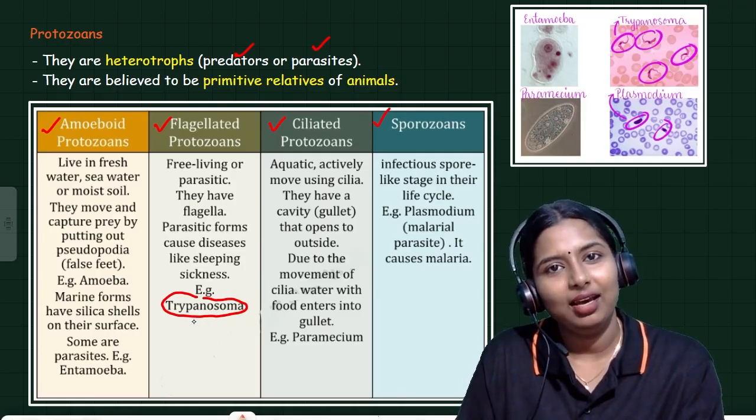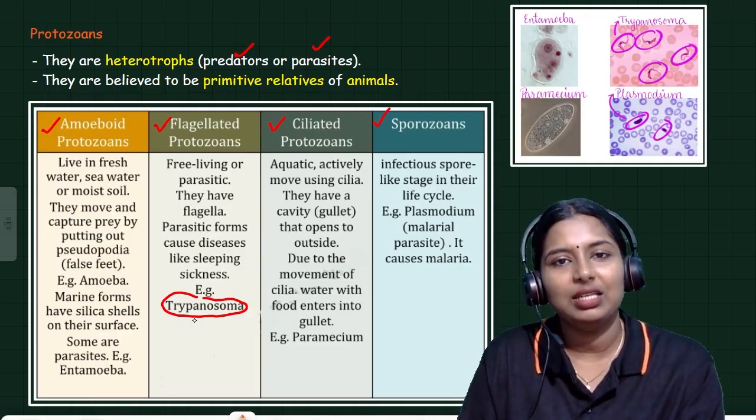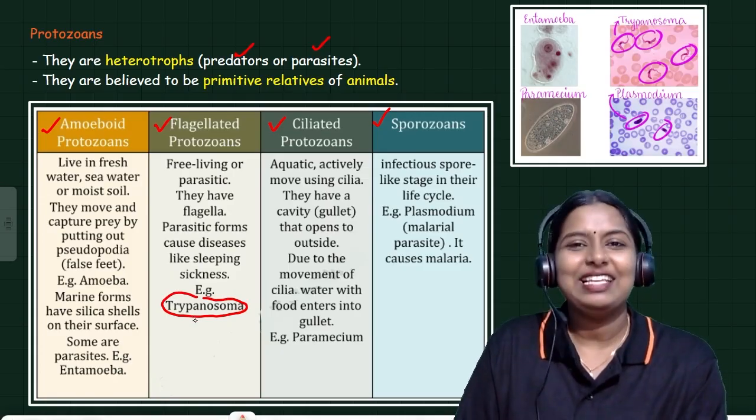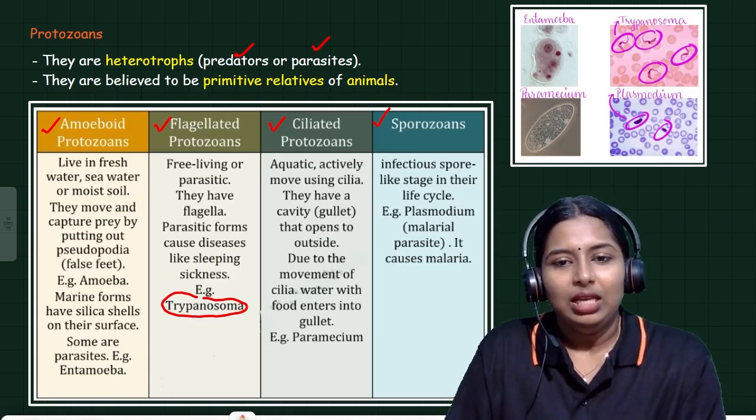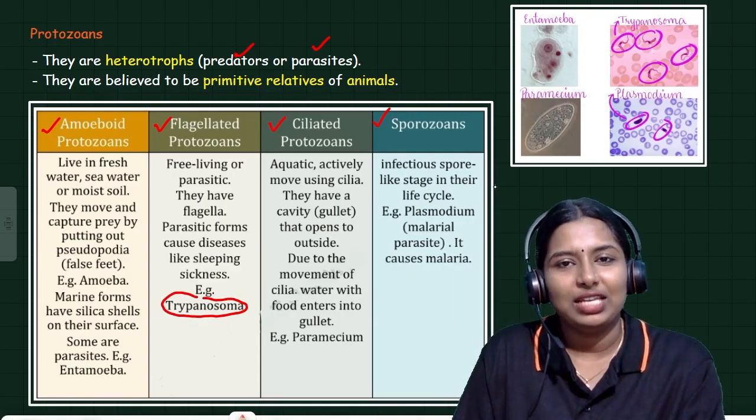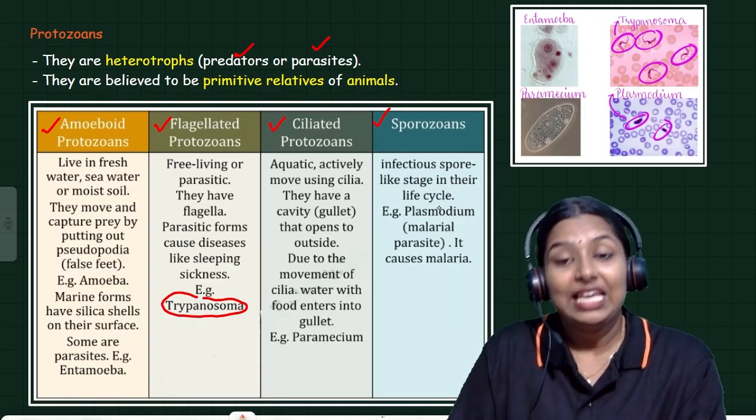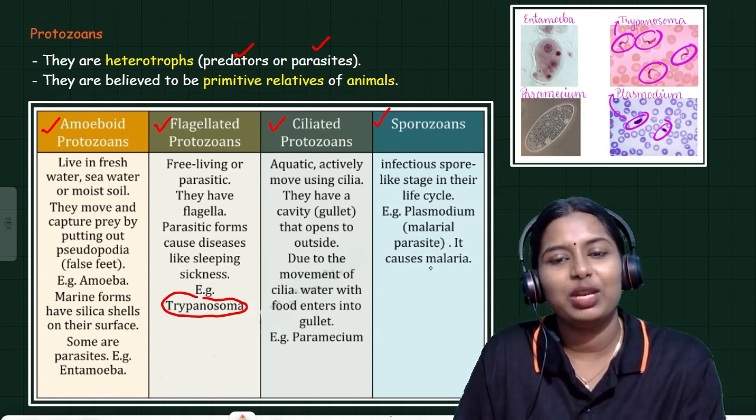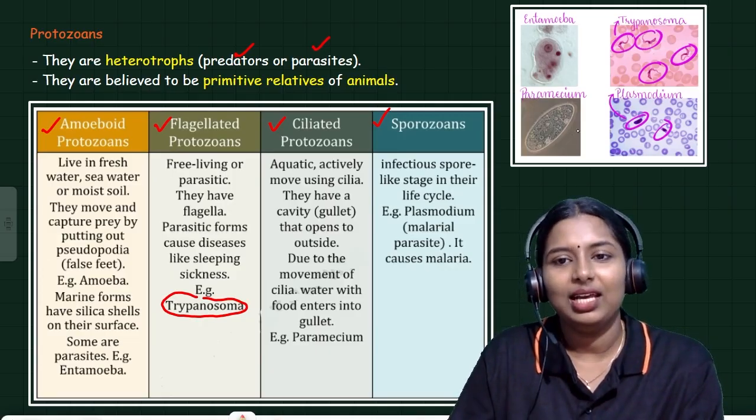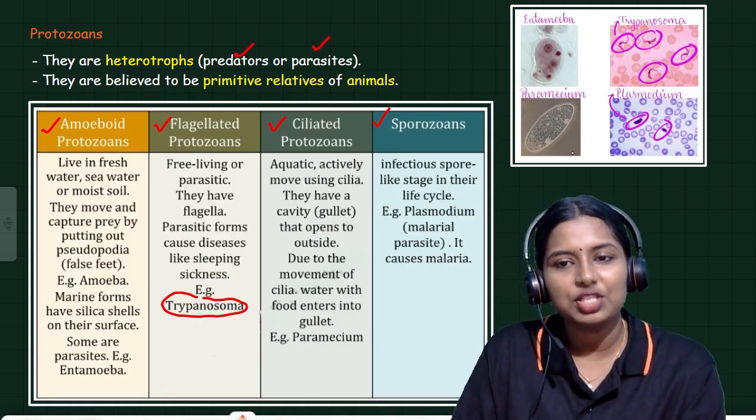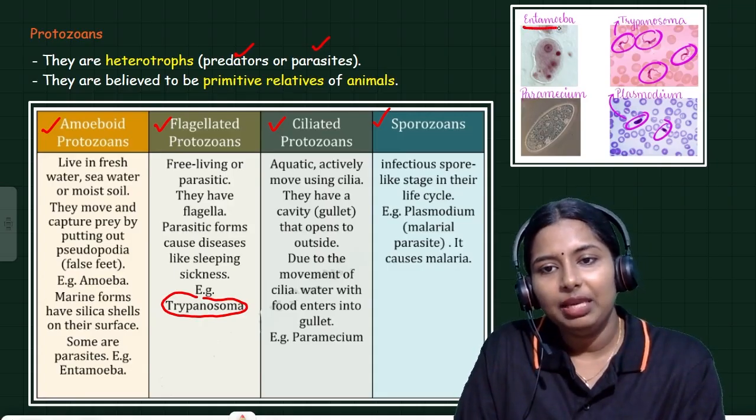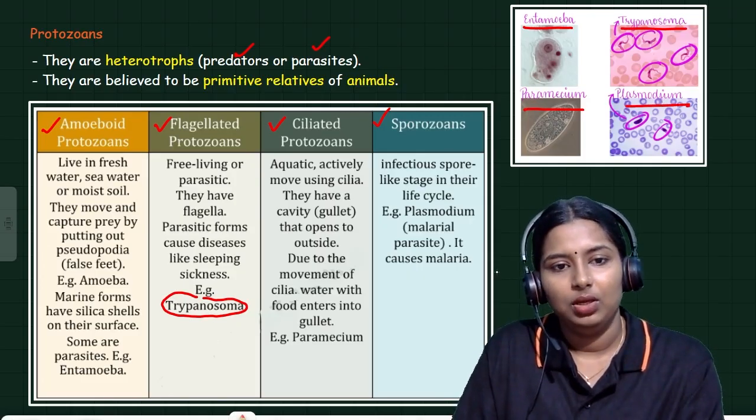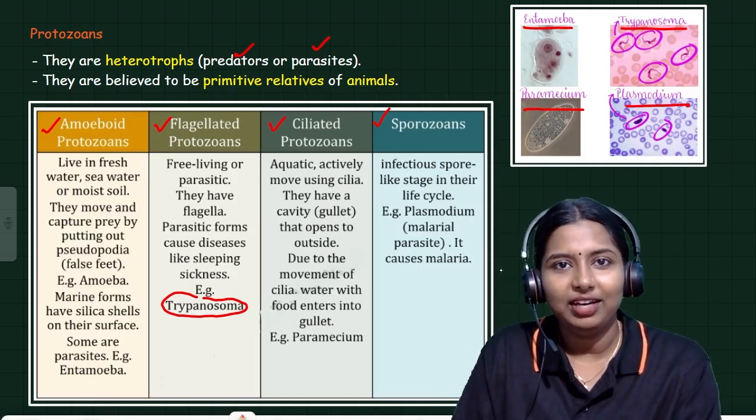Next one is ciliated protozoa. It has cilia. Based on the structures present in them, they are classified like this: amoeboid protozoa, flagellated protozoa, ciliated protozoa, sporozoan. Next one, sporozoa. It is infectious and causes diseases. Here comes the other plasmodium. The plasmodium which causes malaria is present under sporozoan. These are the images of these protozoans: Endamoeba, Trypanosoma, Paramecium, Plasmodium. Clear?